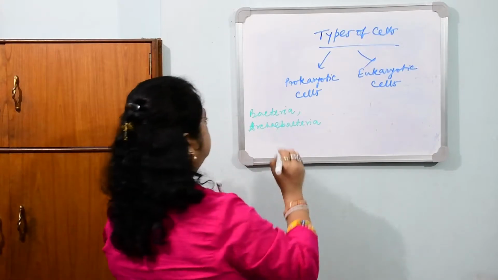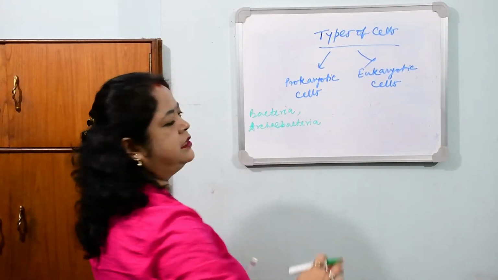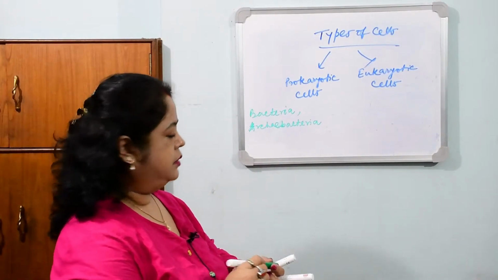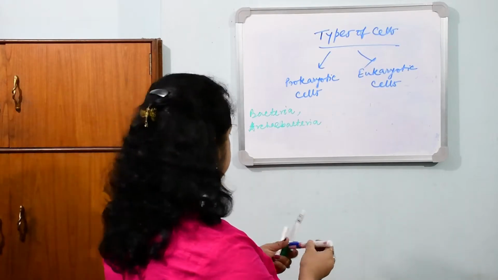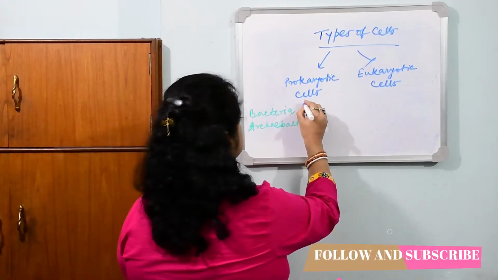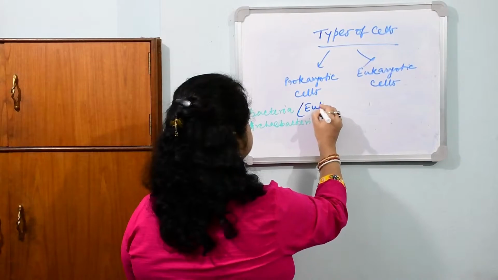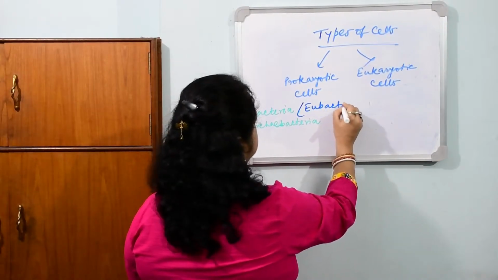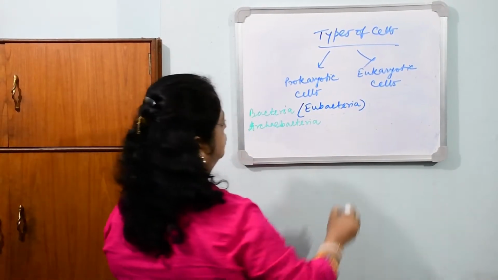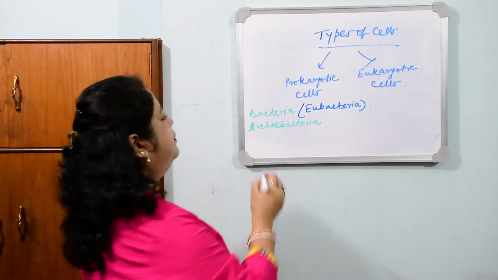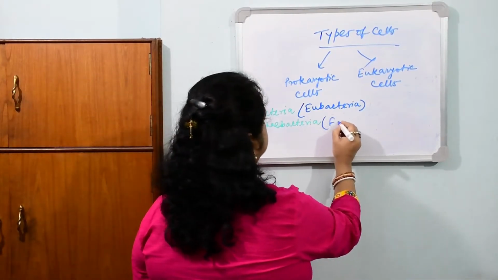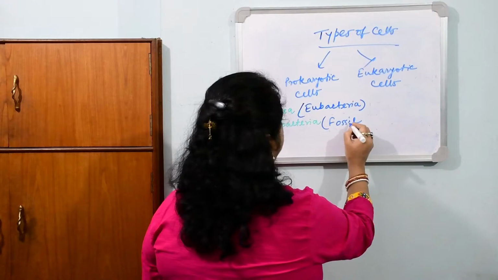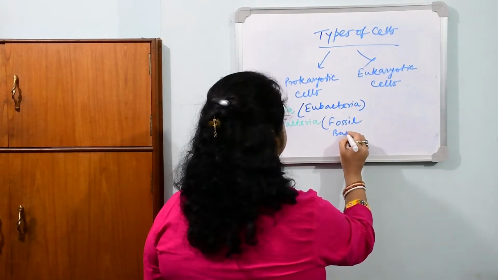You will not get archaebacteria in this chapter of your NCERT book. Archaebacteria is a group of bacteria; the other bacteria are scientifically known as eubacteria, EU, not WE. Now archaebacteria is the fossil bacteria. This is the fossil group, fossil bacteria, but they are the living fossil.